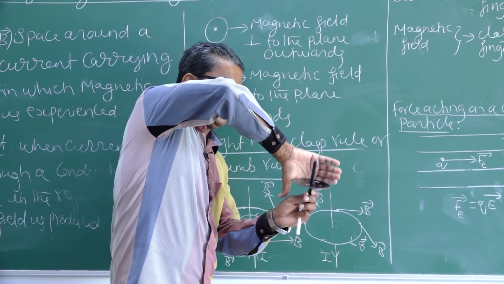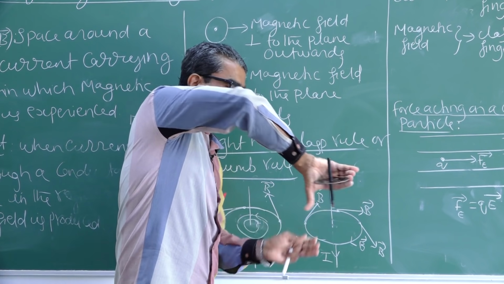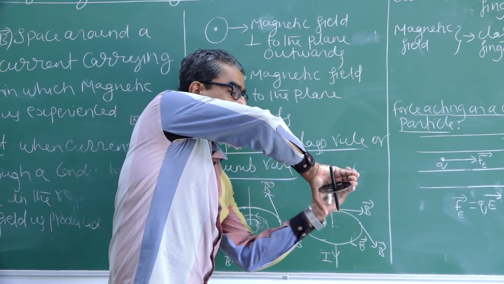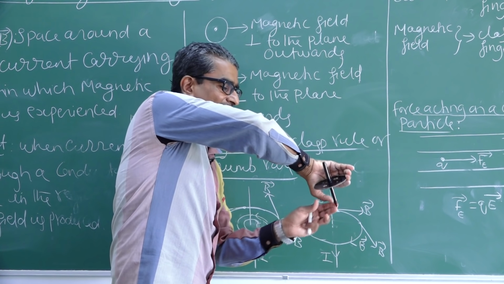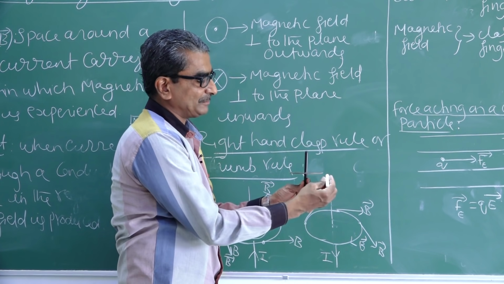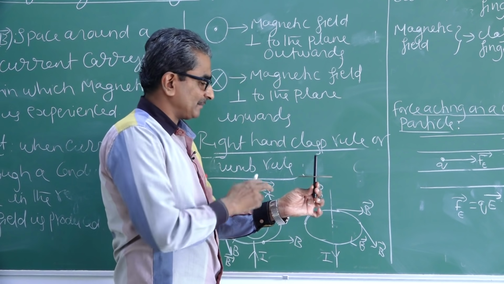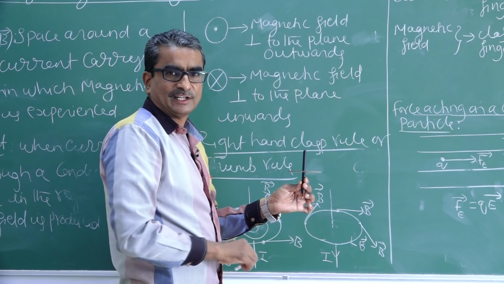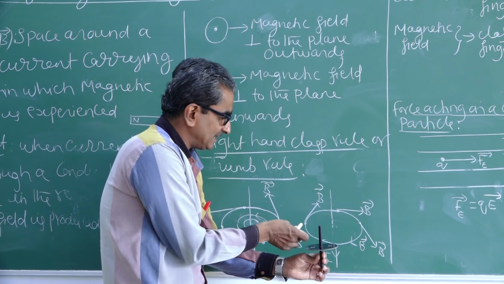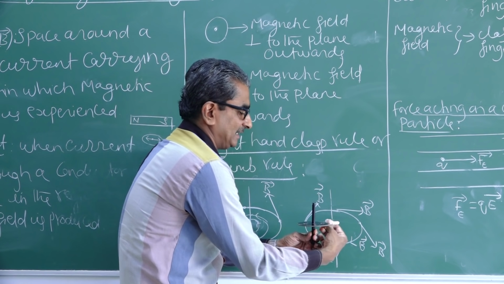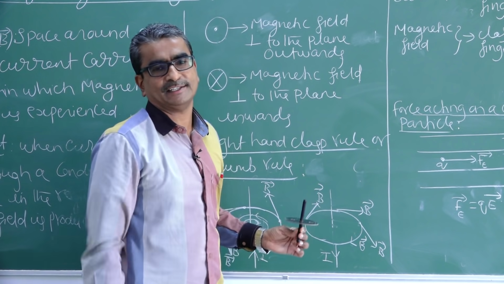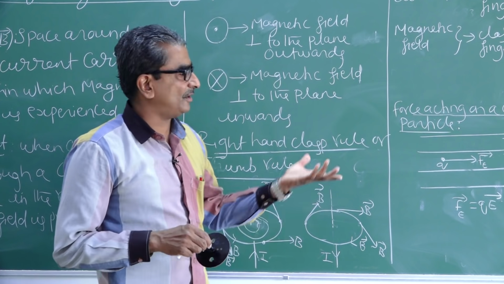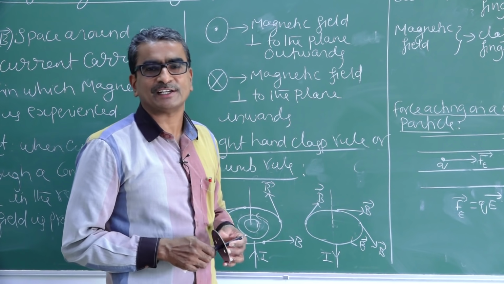Okay, so apply like this. I am going to hold like this, thumb in the direction of current, and the fingers curl like this. At different points, for example at this point, the tangent is drawn like this. At the back side, the tangent is drawn like this. At this point, tangent like this. This point, tangent like this. This point, tangent like this. At this point, tangent like this. So this is the method used to find the direction of the magnetic field due to a straight conductor.